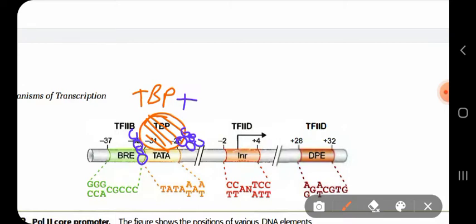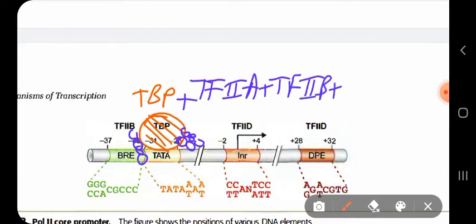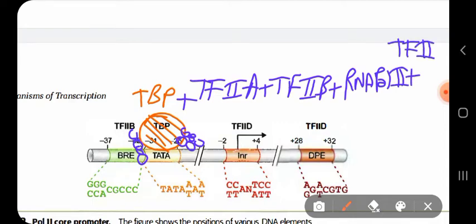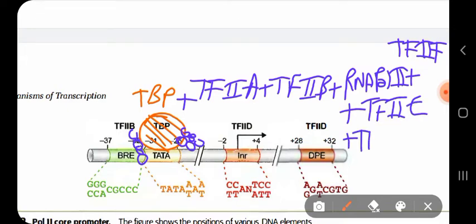This makes more space for binding of other transcription factors like TFIIA, then TFIIB, then RNA polymerase II with TFIIF, then TFIIE and TFIIH.